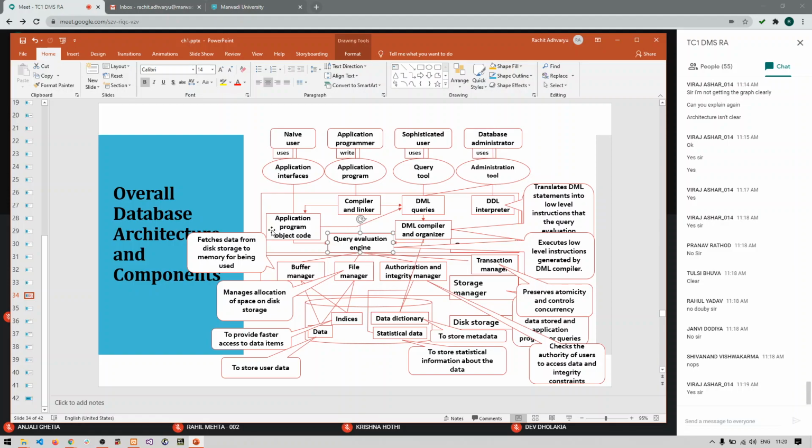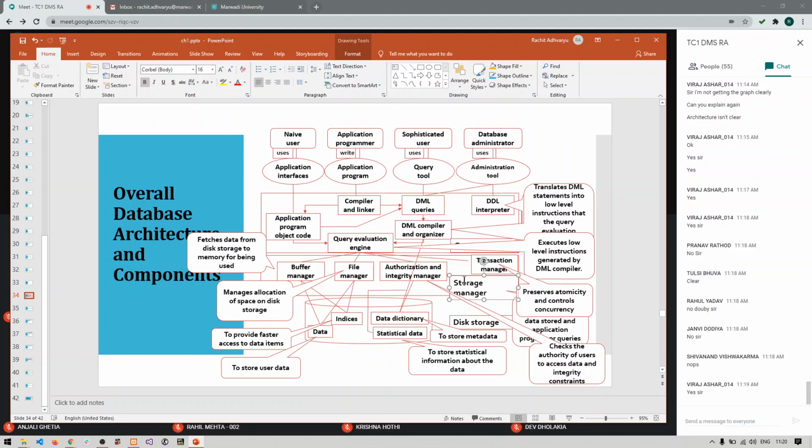Right, now what does this query evaluation engine do? The query evaluation engine mainly communicates with the storage manager. Now what is the storage manager? The storage manager is a middleware for the database, the actual database.